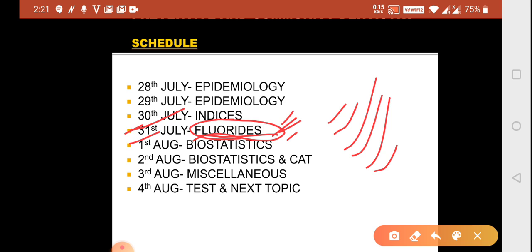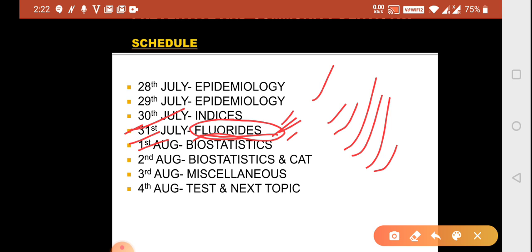In one day, I think you can cover this much, and I will help you also in covering what is Hopewood House study, Vipeholm study and Turku sugar studies. You should be knowing all the studies so that you are able to solve the questions. What are pit and fissure sealants, when are they used, and I'll tell you also the mnemonic for first generation sealant. Second, you don't remember which is first generation, which is second generation, which is third generation. So we'll be covering all of them.